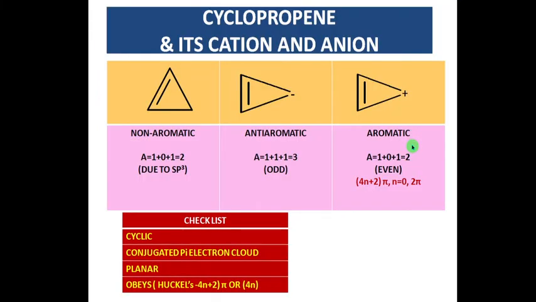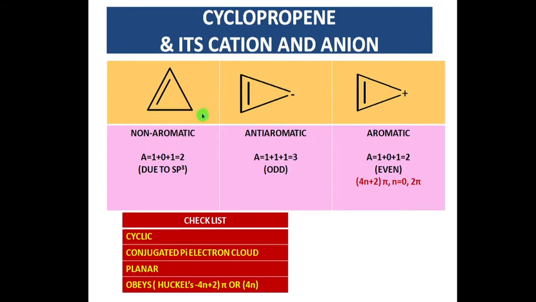And in the next category: cyclopropene, cyclopropenyl anion and cyclopropenyl cation. For both categories, you need to once again check the checklist. Always please remember that whenever a compound is given in an examination, first you should verify whether the 4 rules are satisfied or not. First, find out the cyclic rule, which everybody follows, and conjugation may not be available.